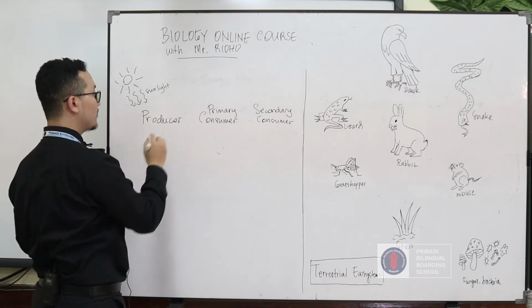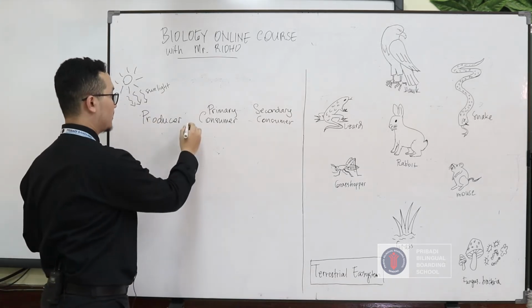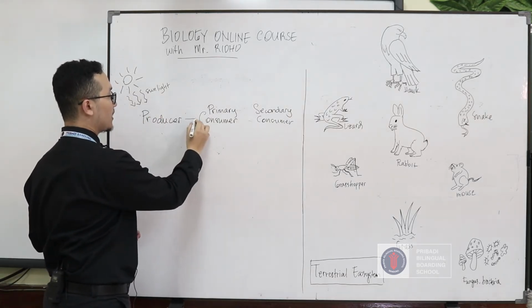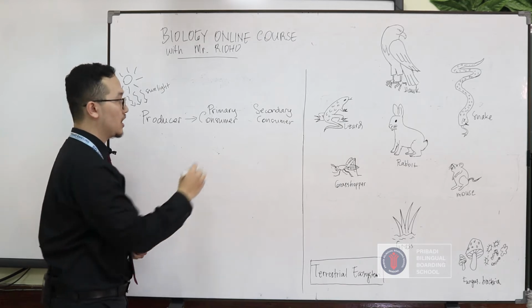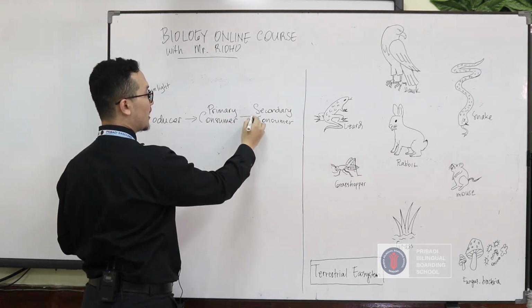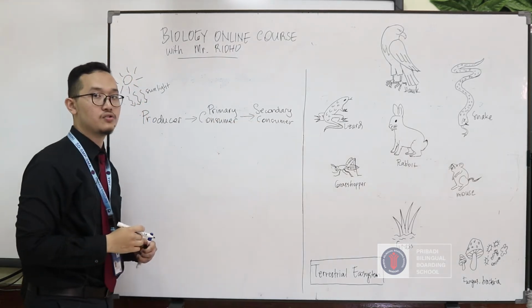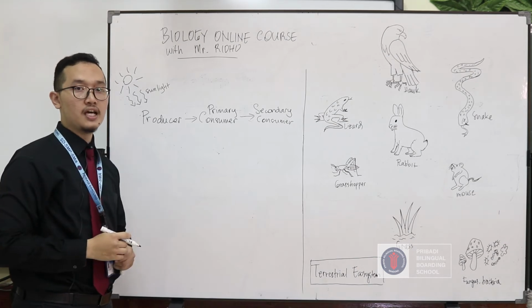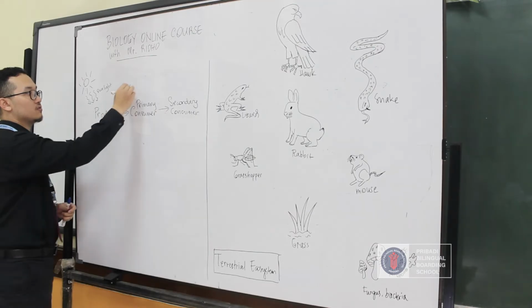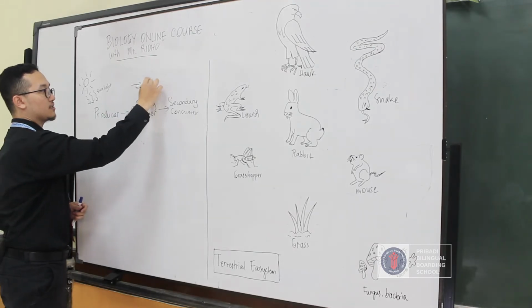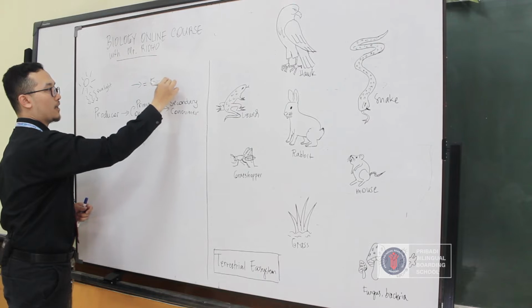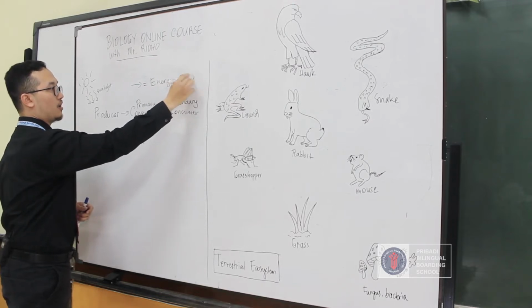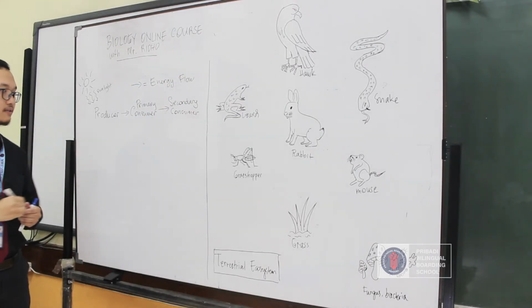Okay, so the flow is like this. The producer gives the energy to the primary consumer, and the secondary consumer gets the energy from the primary consumer. So these arrows indicate the energy flow between the organisms. Energy flow.